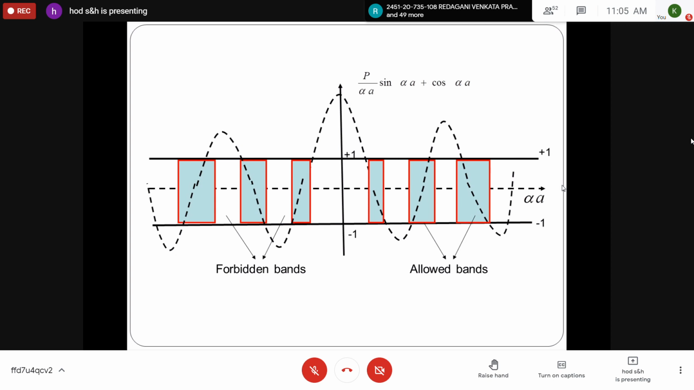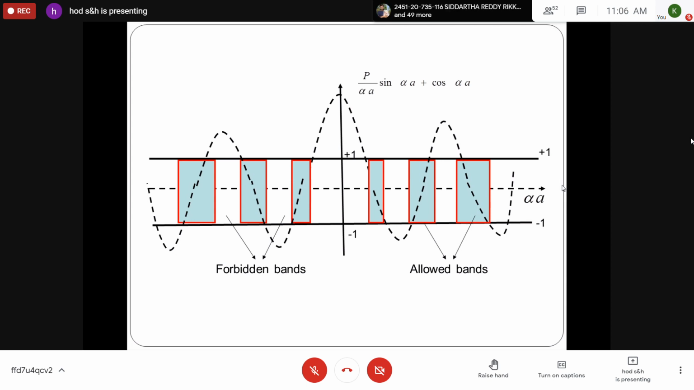In this way, this band theory of solids explains the classification of solids as conductors, semiconductors, and insulators. So in the next class, I'll discuss a few more points in this Kronig-Penney model, and how it leads to the explanation of band formation in solids and how it explains the classification of solids as conductors, semiconductors, and insulators.